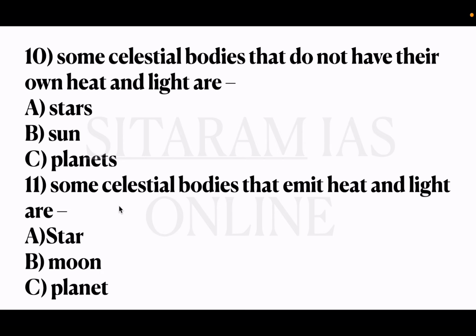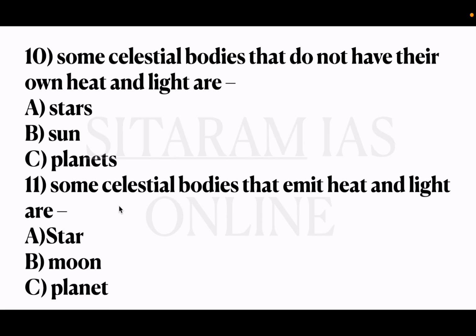So A is not included, not the answer. Next, B, sun. Sun is also not the answer. So C, planets is the answer. These are celestial bodies. Why are planets celestial bodies? We can see the planet Venus like a star in the evening.